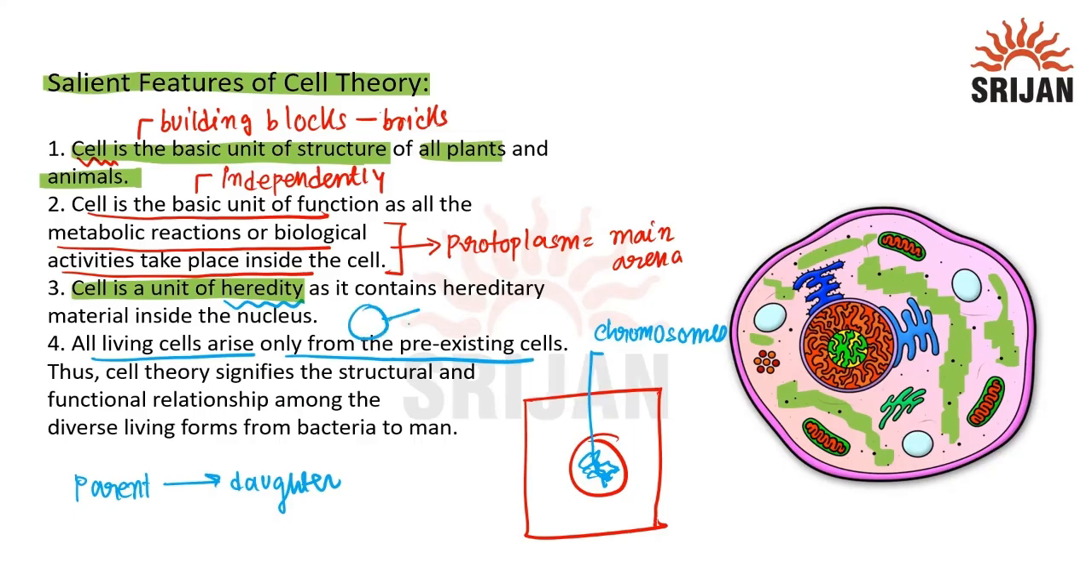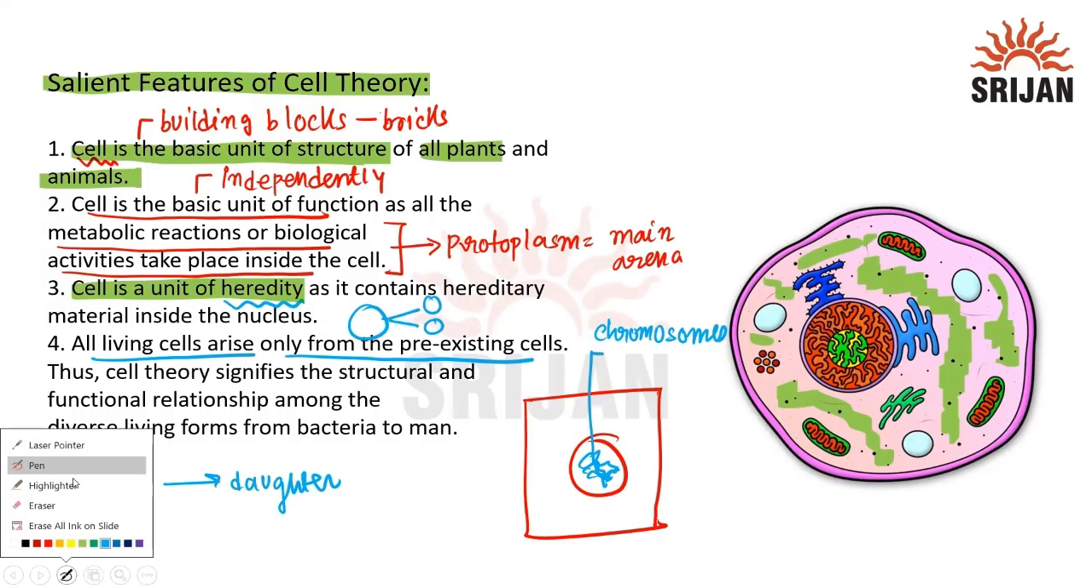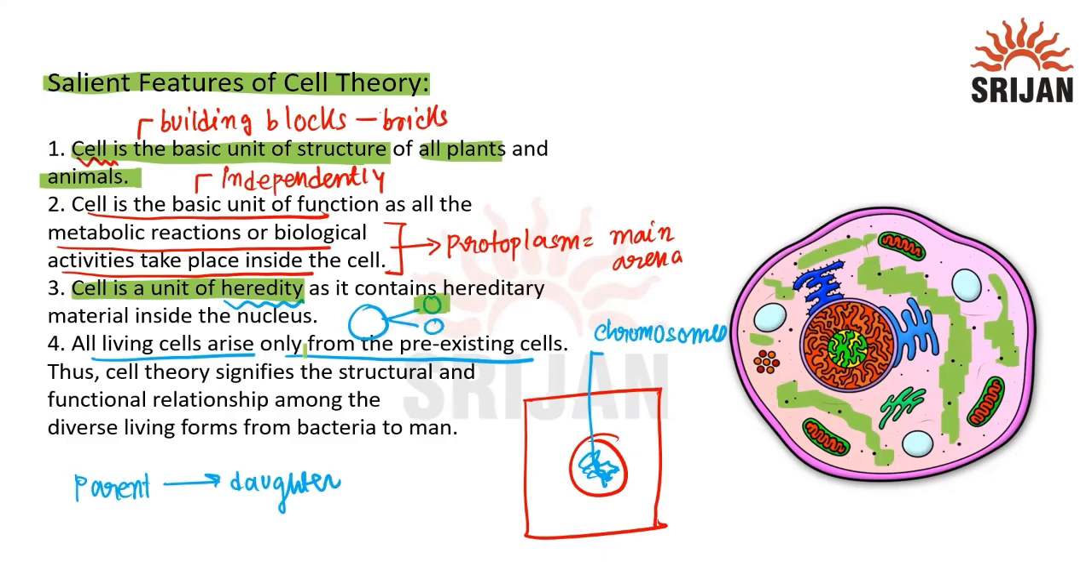From a parent cell, only daughter cells are formed. So that means everything is like that. A new cell is formed from the old cells only. Cell theory also signifies that cell is the structural and functional unit of life. In bacteria also we can see cell. In man also we can see cell. But there is some difference here. Man has a eukaryotic cell. The bacteria has an old cell, it's called prokaryotic cell. So this thing we can see.